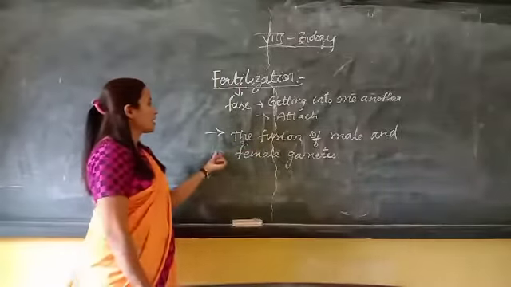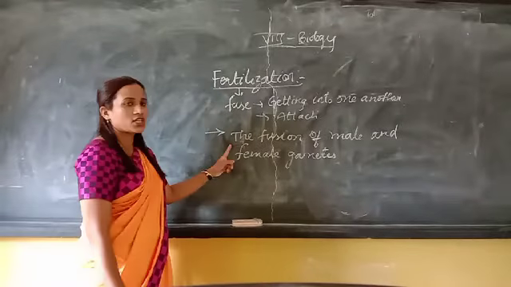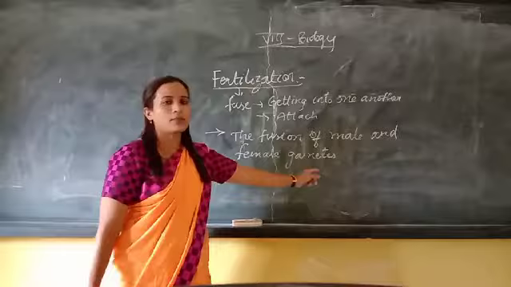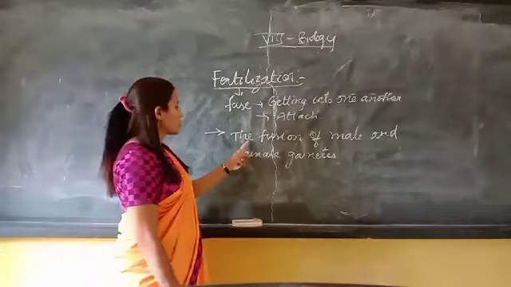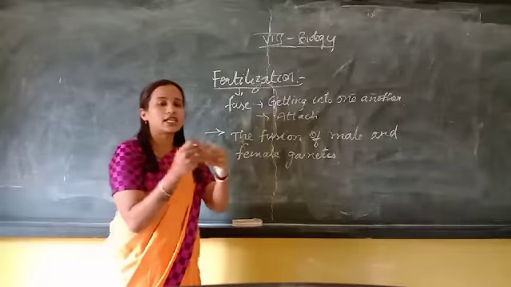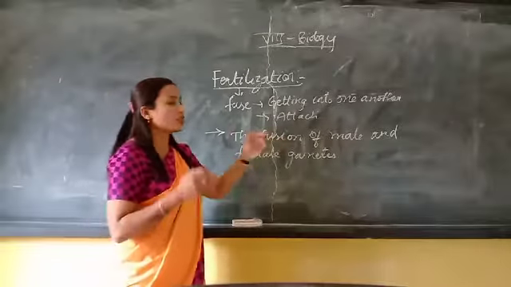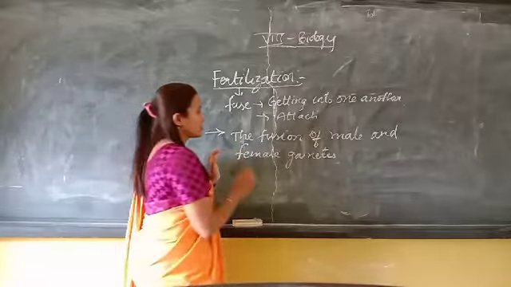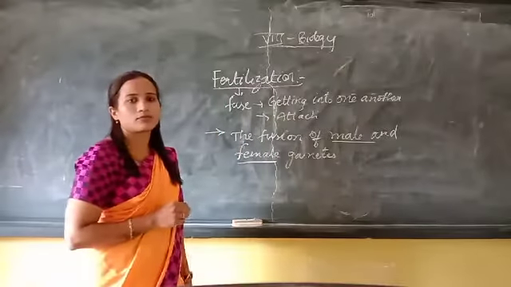According to the definition, the fusion of male and female gametes is called fertilization. Fusion means getting into one another. So what is getting inside here? The male and female gamete.